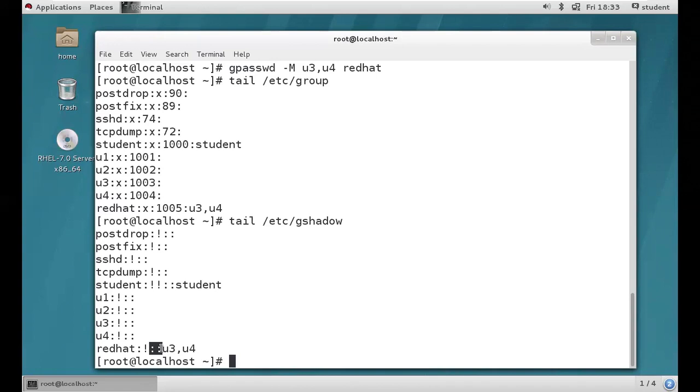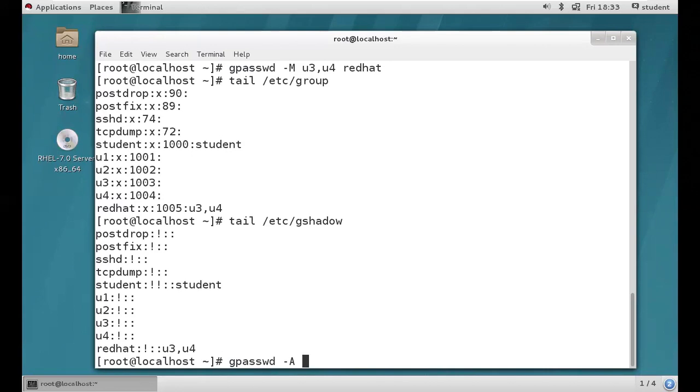Once you assign the group admin, we can change the group admin, but we are unable to remove the group admin. Got it, guys? Clear? So how to assign the group administrator? Let's see. gpasswd is a command, hyphen capital A is an option. Capital A means administrator. We are trying to assign the group administrator for Red Hat group.